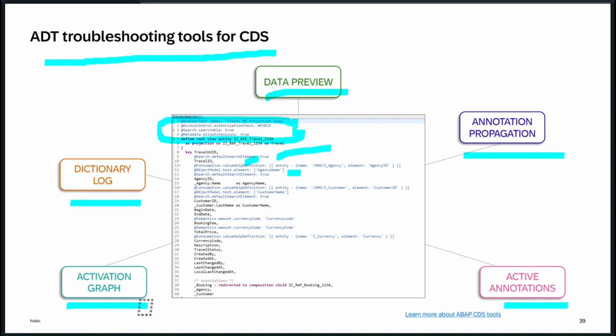Activation graph is something like, let's say you are working on some CDS view and you are changing something. You are not sure what CDS views it has been used in. You can use the where-used list also, but if you use this activation graph, it will list all the CDS views which could be affected. Okay, I haven't used this much, but this is what I understood from the activation graph.